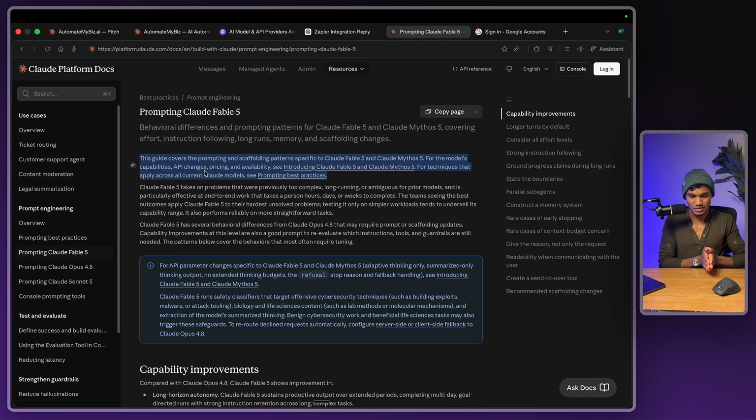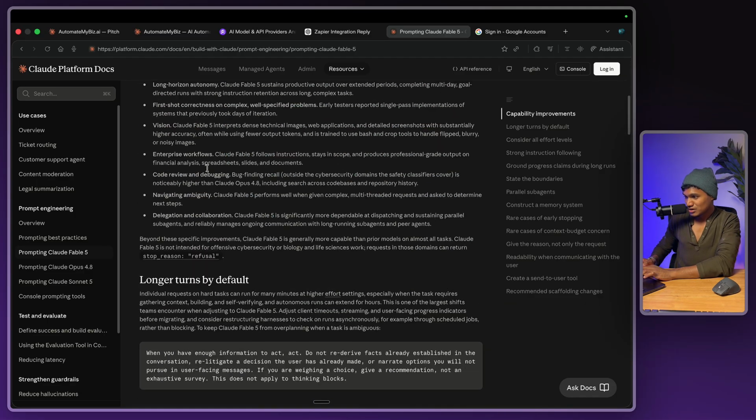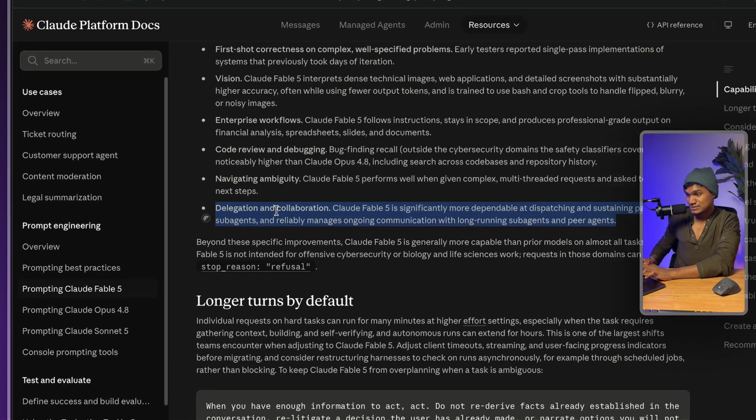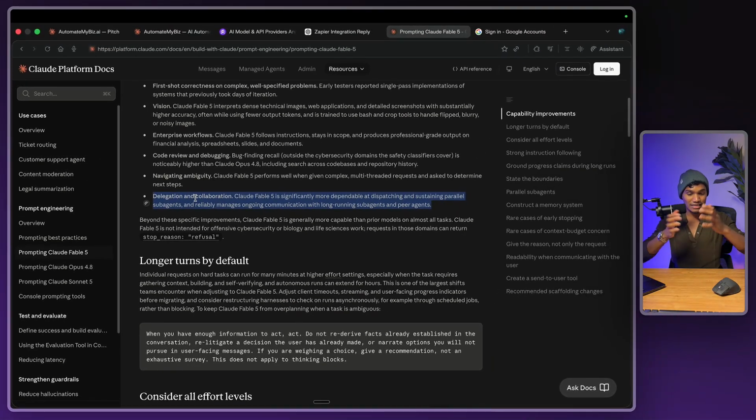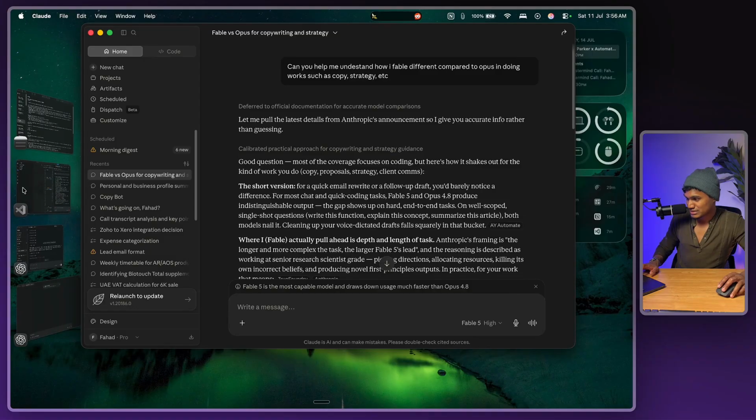The only thing you need to know is this. Claude is absolutely good for solving complex problems, especially when the task is not fully clear. You just give it a goal and it's going to do everything. It's extremely good at deploying sub-agents, and that's coming directly from Claude itself. If you go to the Claude docs, it says that Claude is extremely good at creating parallel sub-agents. So give it a task, tell it exactly what you're trying to get and what your intentions are, and boom, it's going to solve the most complex problems out there, find bugs, and do a bunch of other stuff. I'm going to show you one quick example.